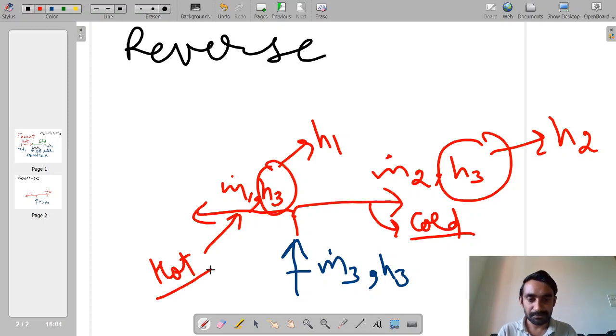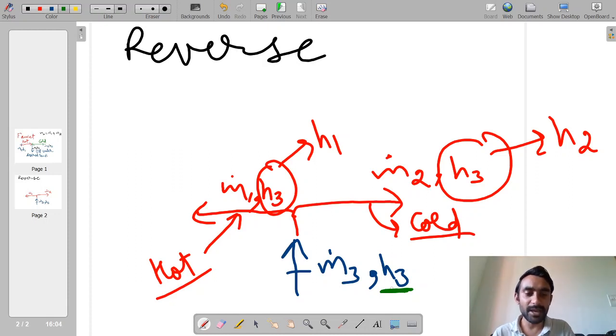So after doing only the physical separation of masses, this h3 is nothing but the content corresponding to the after-mixing situation.